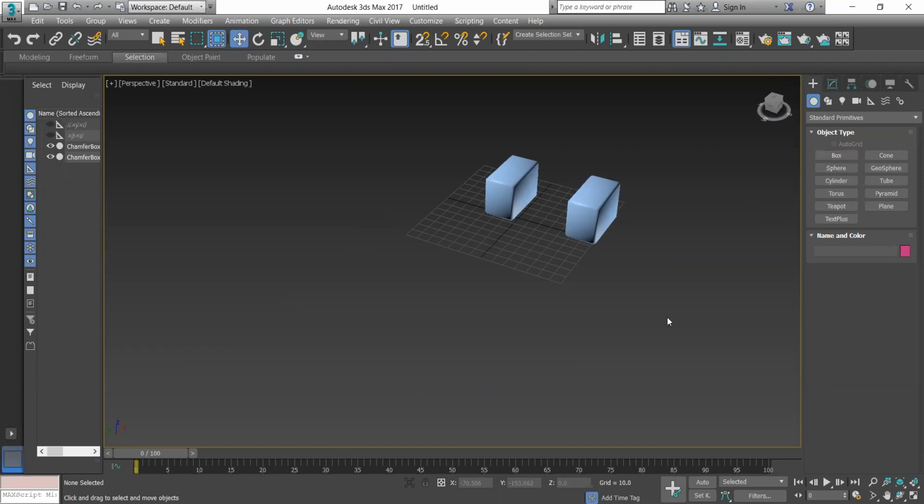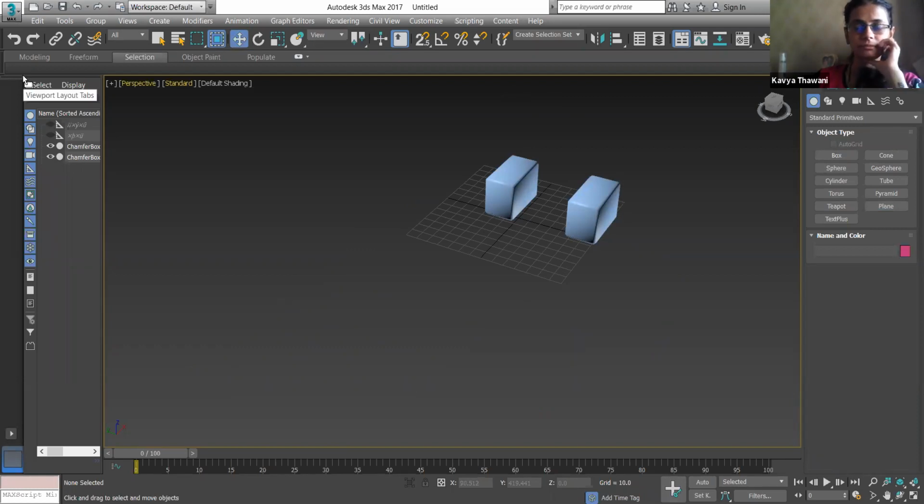Try creating a few objects, because the more objects you try creating now, the more idea you will get, like how to use snap toggle and how to perform different operations.